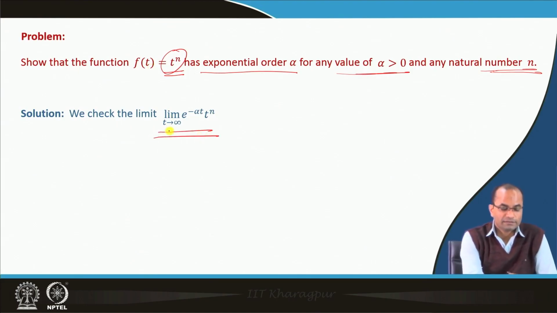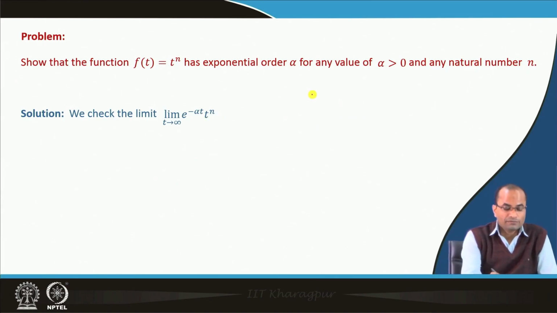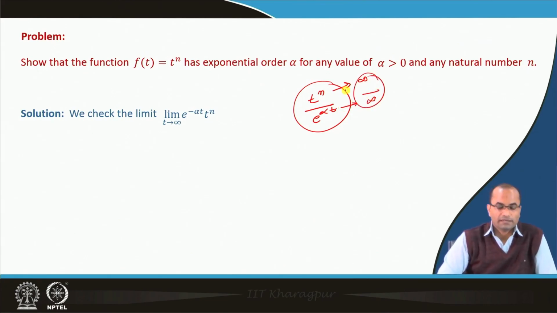We take the limit as t goes to infinity of e power minus alpha t times t power n. Here we see that t power n is going to infinity and e power alpha t is also going to infinity. So, we have the situation infinity divided by infinity.